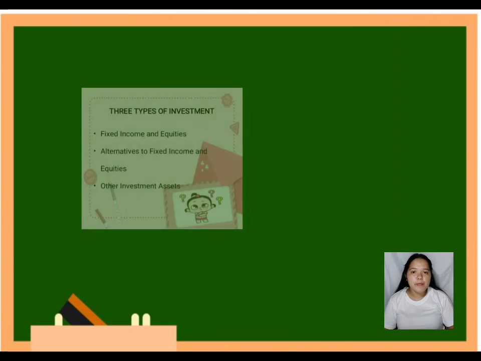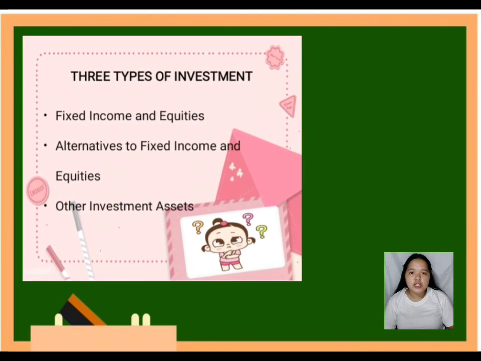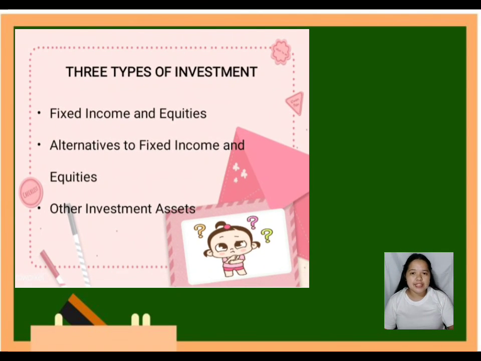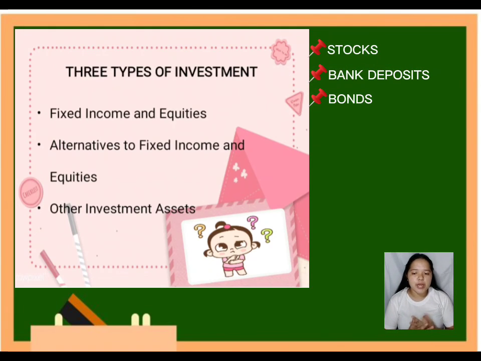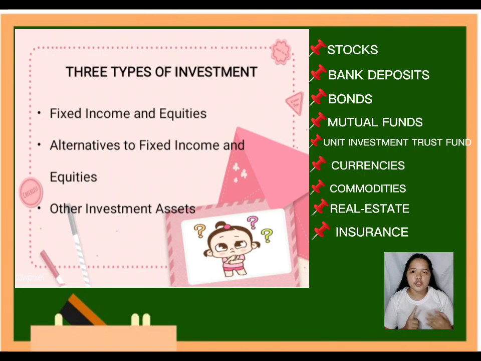And always remember that the types of investments are divided into three groups, which are: first, the fixed income and equities, which include stocks, bank deposits, and bonds. And second, the alternatives to fixed income and equities, which include mutual funds and the unit investment trust fund or UITF. And lastly, the other investment assets, which include currencies, commodities, real estate, and insurance.